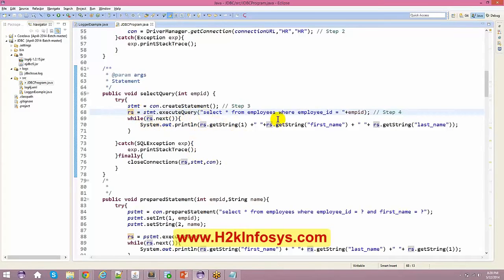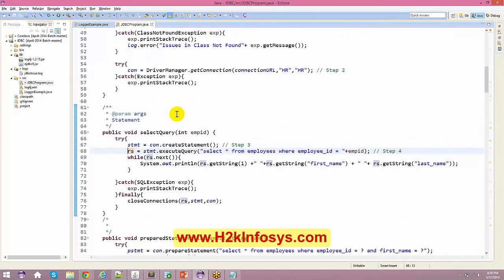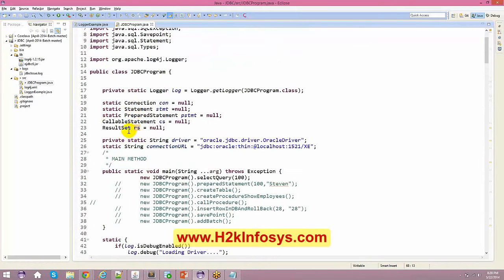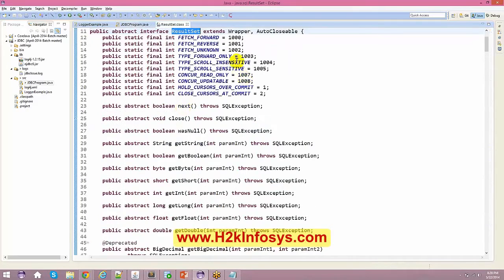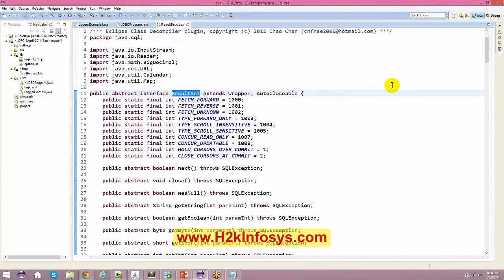If you remember when we spoke about collections, we used iterators, right? When you say iterator.hasNext and next, it is the same thing here. From your ResultSet, again, you have to have the ResultSet out here. If you see, this is again an interface for me.